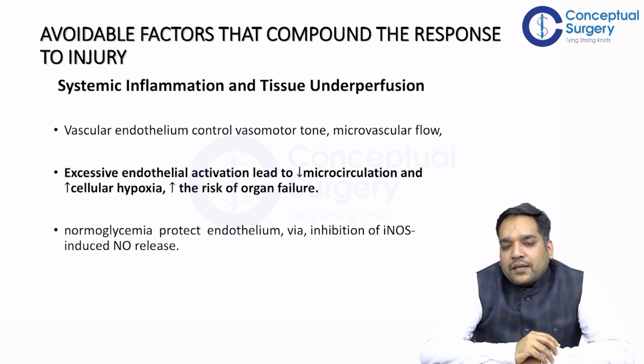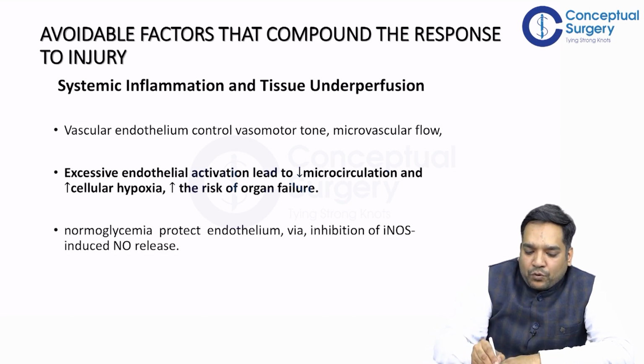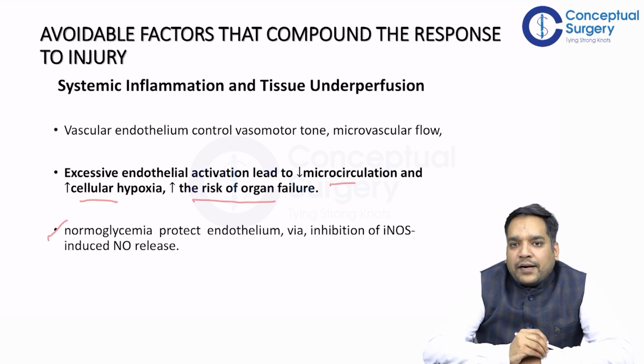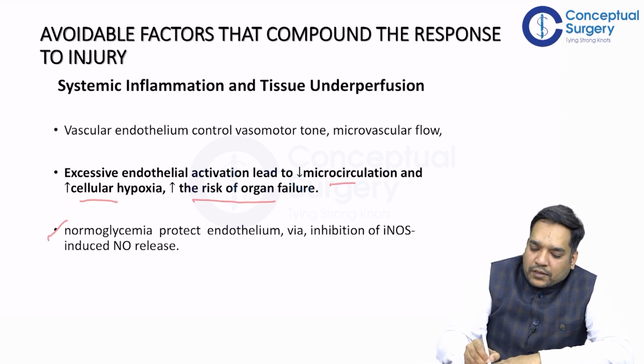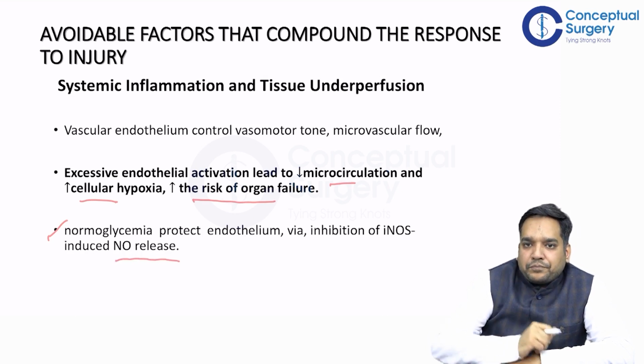It is seen that the vascular endothelium controls the vasomotor tone and the microvascular flow. Any excessive endothelial activation can lead to a decrease in the flow and lead to increased hypoxia and increased risk of organ failure. So it is seen that normoglycemia protects the endothelium via inhibiting the nitric oxide release. Just remember this.